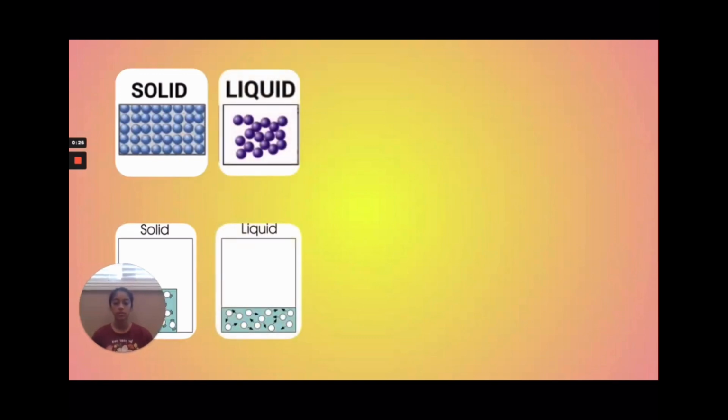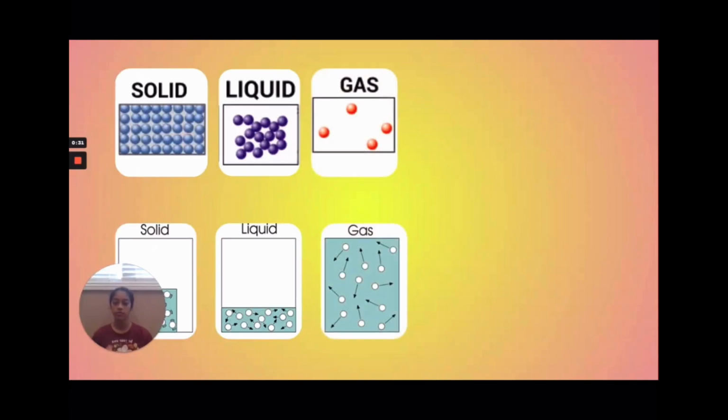Liquids take the shape of the containers they're in, and these molecules are further apart and can move more freely, thus creating the change in shape. Gas has no fixed shape or volume and has lower densities than solids and liquids. The particles are spread far apart and barely interact with each other because they have such little attraction.